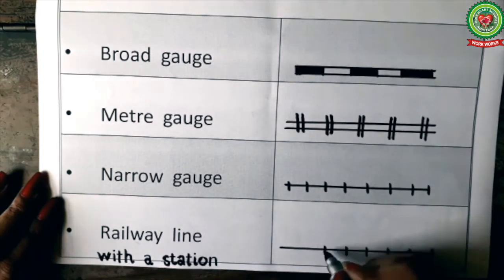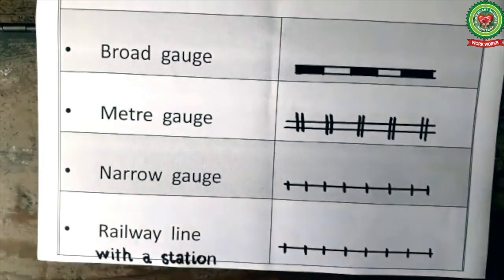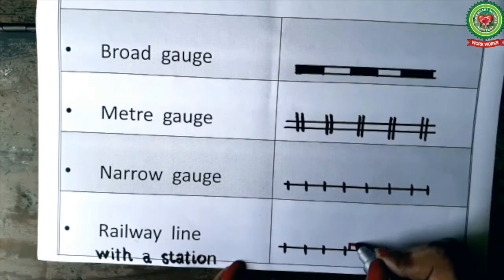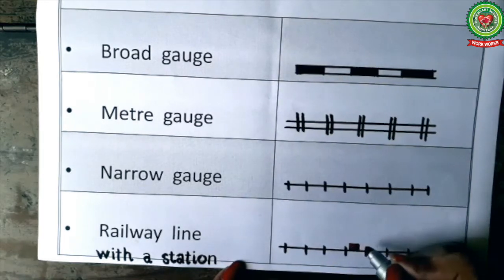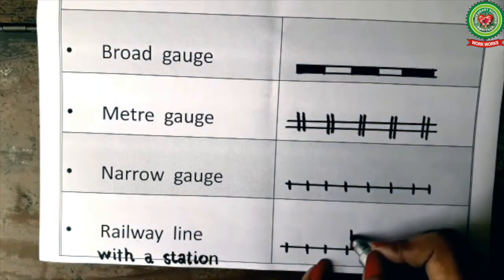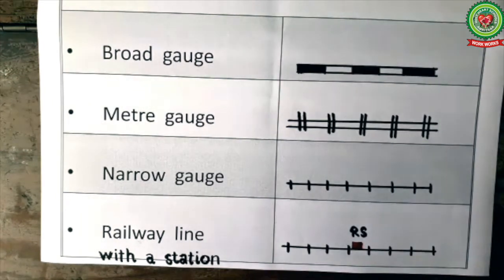Now for showing a railway line, we'll use red color. Now first we'll draw a red square like this to show a building or the symbol for railway line, and here we'll write RS, means it is a railway station. So these were the means of transport.